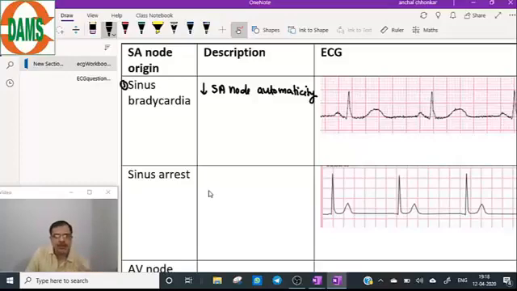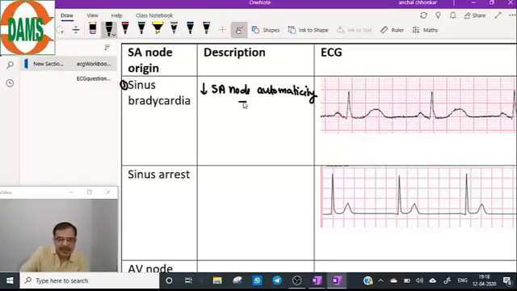The normal automaticity or rate of firing of SA node is 60 to 100 per minute. So it is reduced, maybe because of old age, maybe because of drugs like beta blockers, they decrease the automaticity of the sinus node. But the sinus node is still the pacemaker.